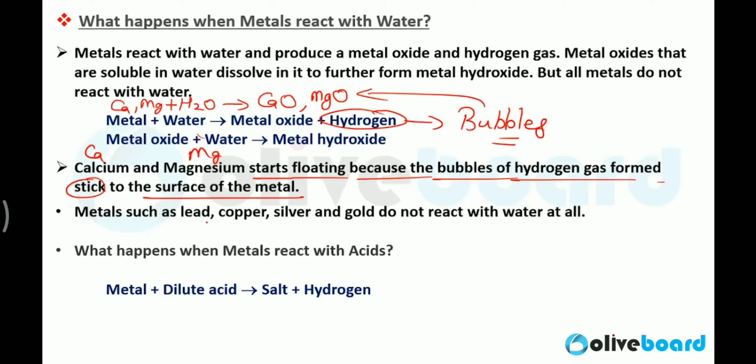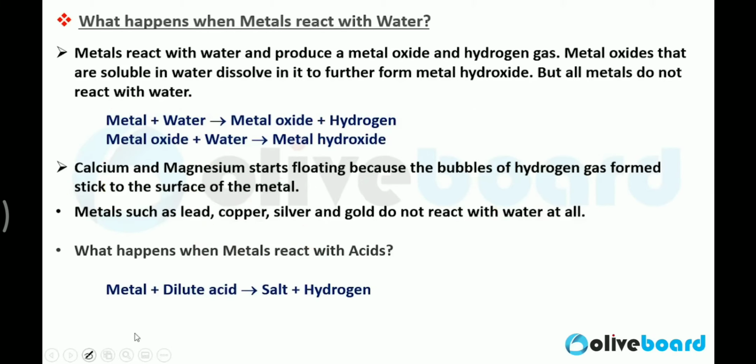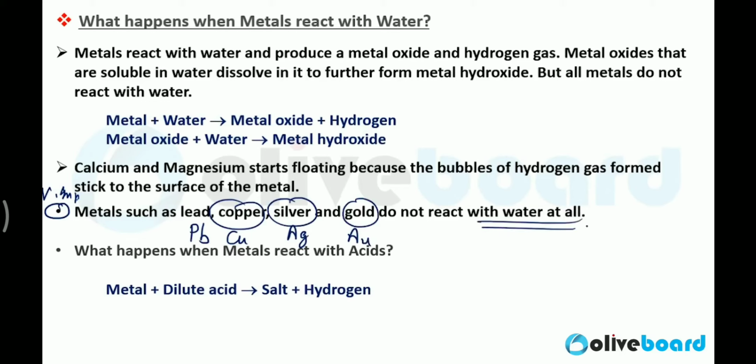Clear? Similarly, metals such as lead, Pb, copper, Cu, silver, Ag and gold, Au, do not react with water at all. Very, very important line, one of the most important lines in this slide. Clear? What happens when metal reacts with acids?